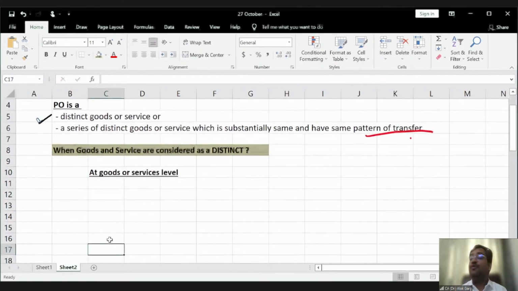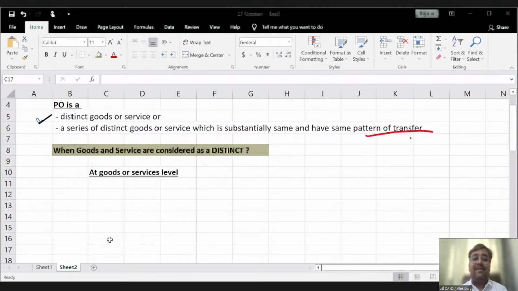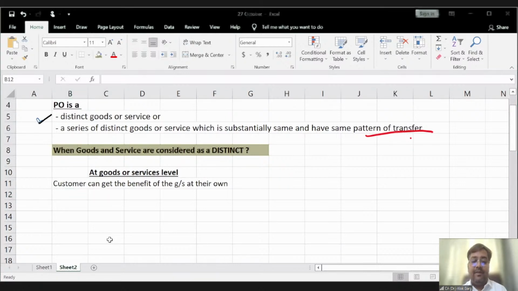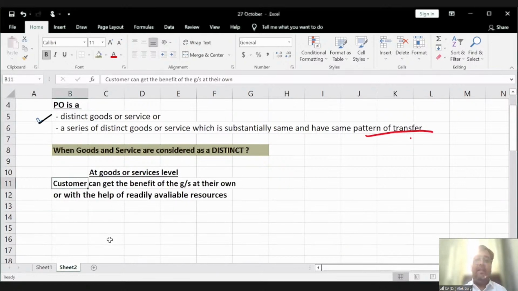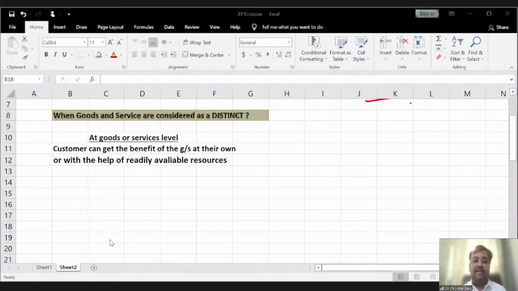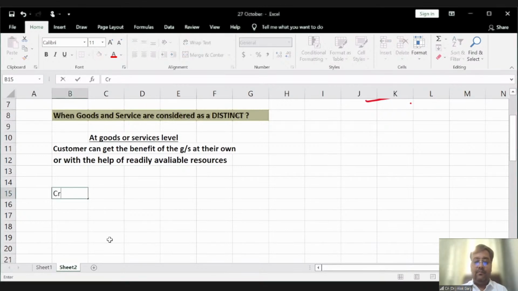The first criteria is given at goods or services level, where the customer can get the benefit of the goods and services on their own, or with the help of readily available resources, right? Example, let me take an example. Let's say Reliance Digital dealer